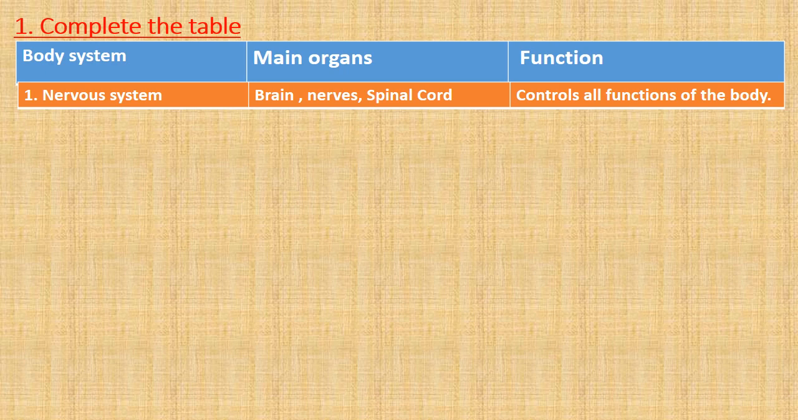First body system is nervous system. So here main organs are brain, nerves, and spinal cord. As we all know that brain controls all the body parts. It gives commands to the body parts. So the function of nervous system is to control all functions of the body with the help of brain, nerves, and spinal cord.